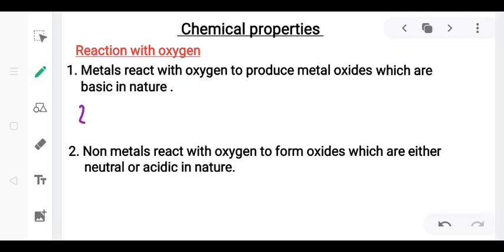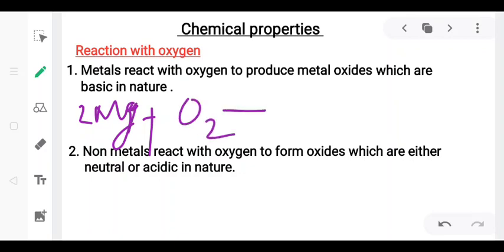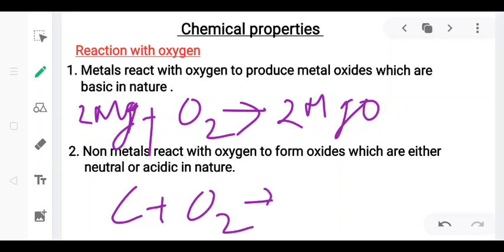For example, magnesium plus oxygen gives magnesium oxide. Likewise, when non-metals react with oxygen, they produce the oxides which are either neutral or acidic in nature, like carbon plus oxygen gives carbon dioxide.